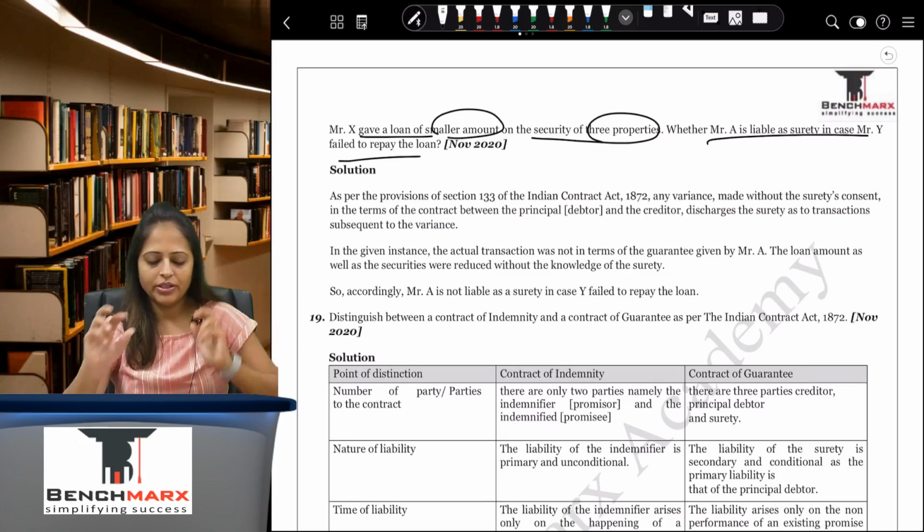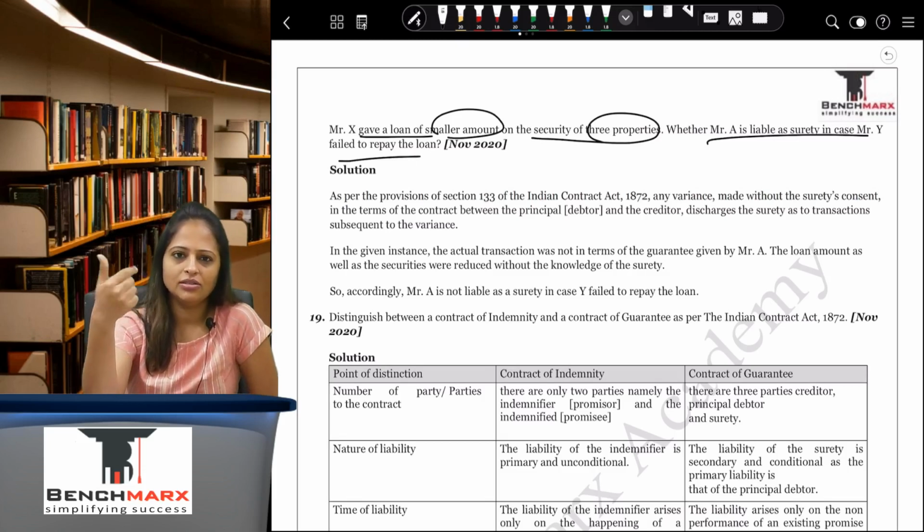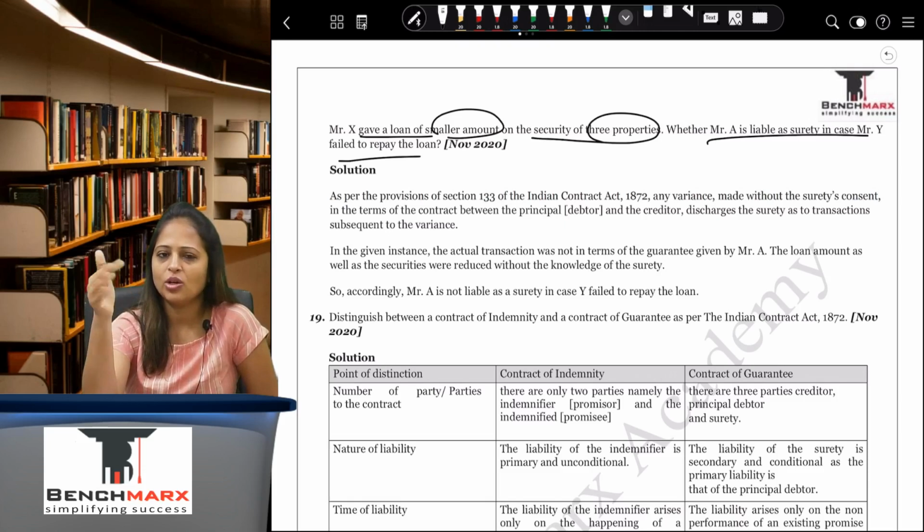So here the important thing to remember is that the surety was not aware that there is a variation in terms of contract. If he is not aware, he is not responsible. You can refer to Thomco Bank if you want to. Then in that case, Thomco Bank has said that if the variation is such that it is beneficial to you,